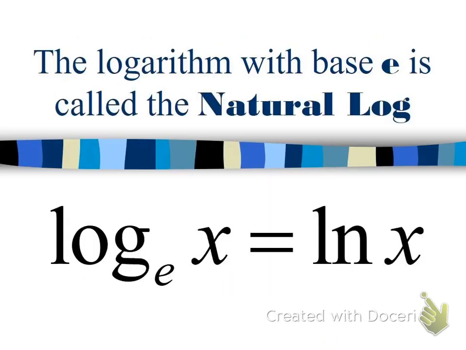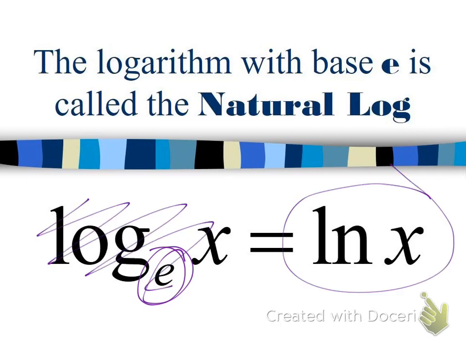calculator functions, right? Now, because e can be the base of an exponent, we can also rewrite that as a logarithm. Those guys come together. When you do base stays base, we write log base e of x. It's called the natural log, the natural logarithm, and instead of writing it like this, we write it as this, ln of x. Anytime you see an ln, that means that the base of the logarithm is e. Anytime you want the base of a logarithm to be e, you want to write that as ln.